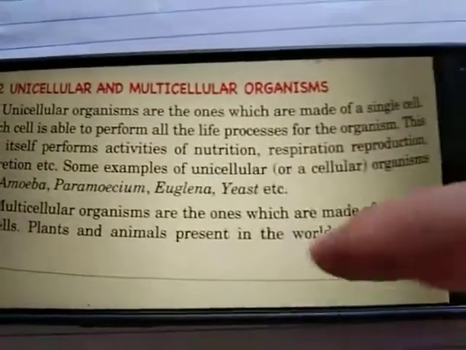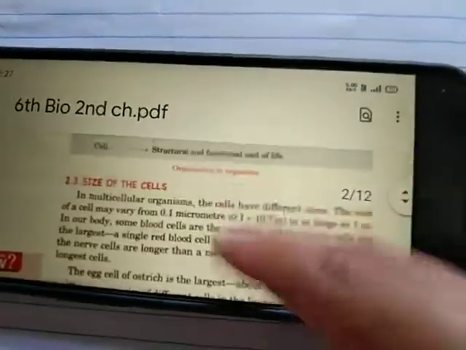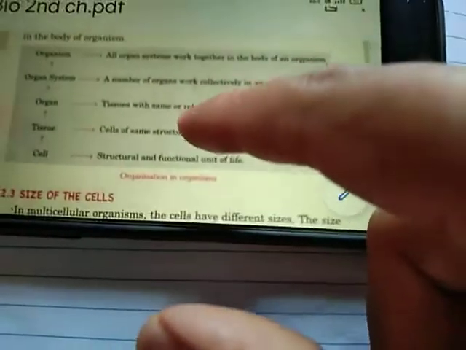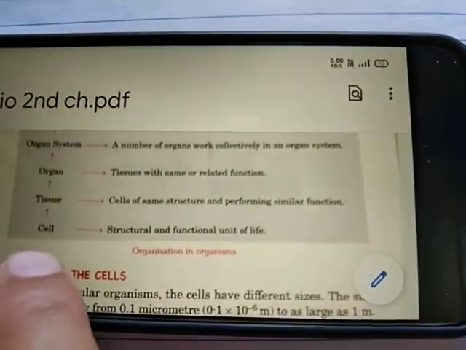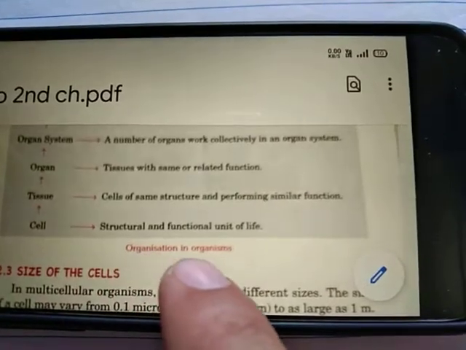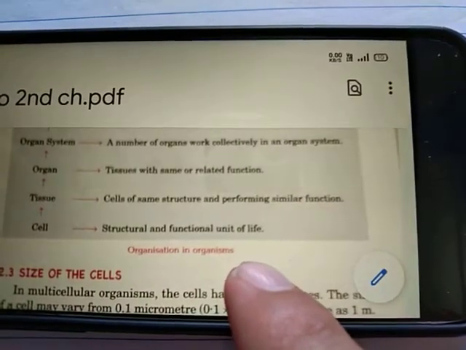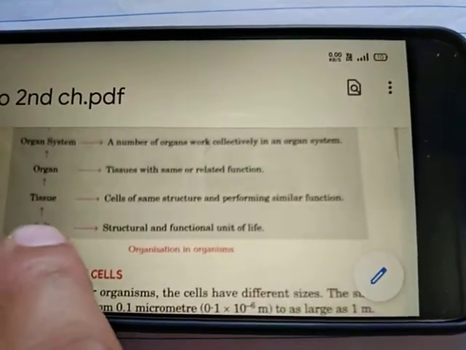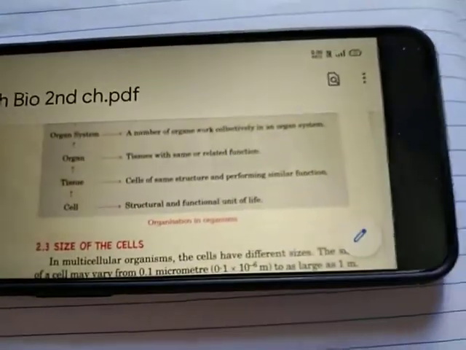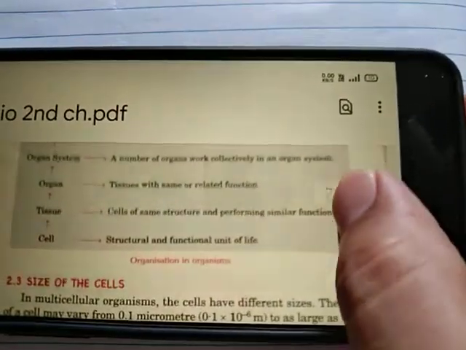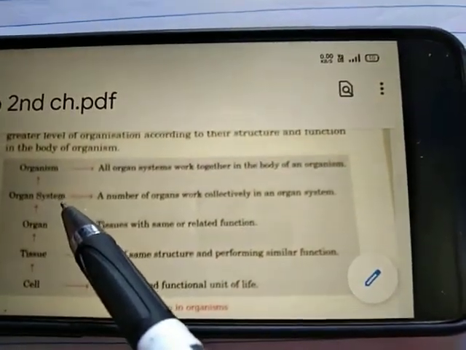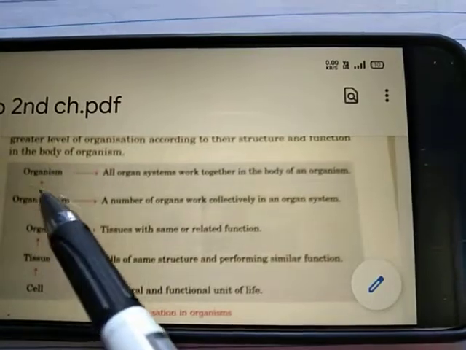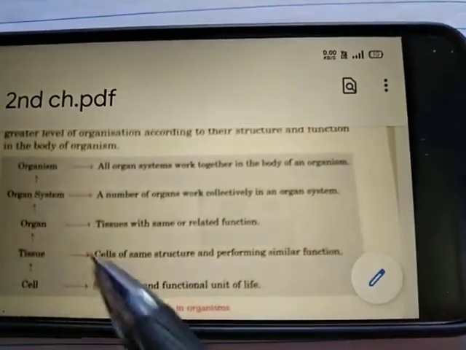So you can see here a flow chart. This flow chart is showing that life starts from the cell, and this cell is the structural and functional unit of life. Then the cell forms tissue, the tissue forms organs, and organs form organ systems. When these organ systems work together, they form the organism.